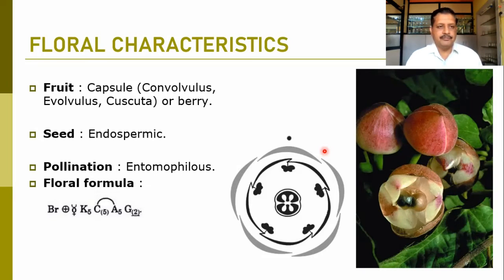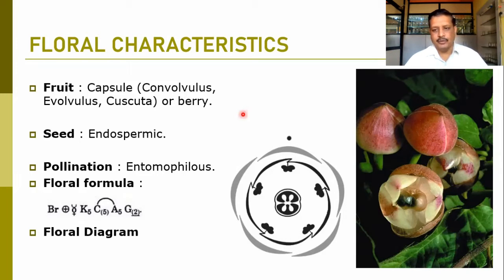When we talk about the fruit in this family, the fruit is mostly a capsule. Here you can observe the developed capsule. These are the calyx whorls; a persistent calyx can be observed in the family Convolvulaceae. So the fruit is a capsule, and only in some members we find a berry type of fruit, but almost all members show a dehiscent capsule.